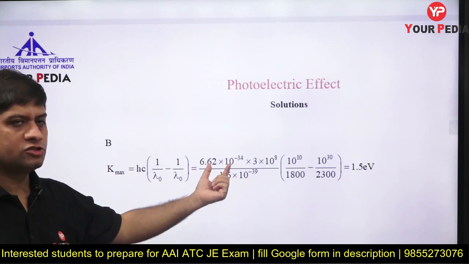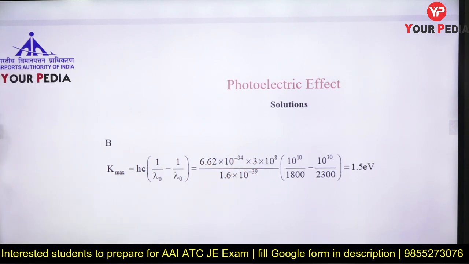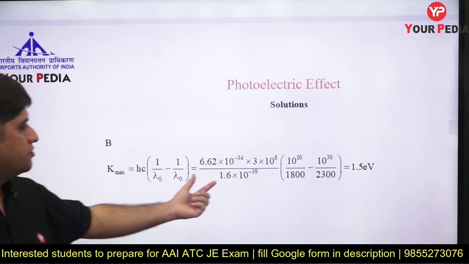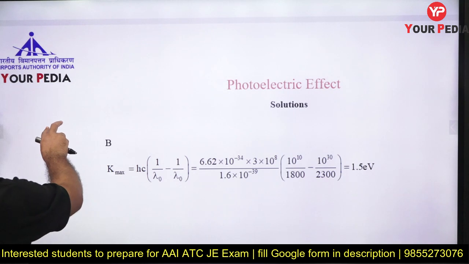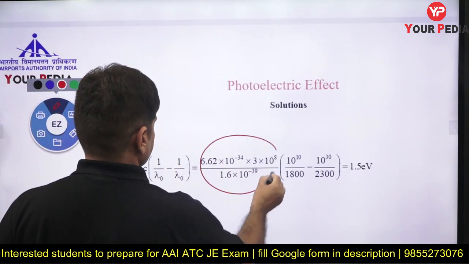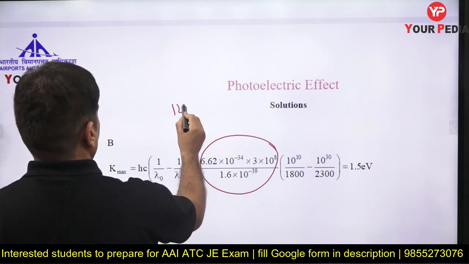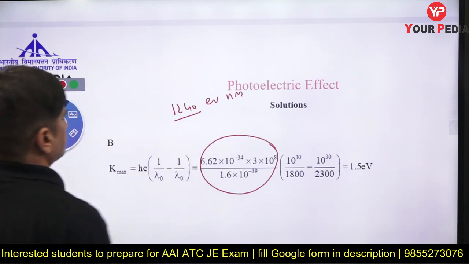h is 6.6 into 10 to the minus 34. Speed of light is 3 into 10 to the 8 meter per second. And if you divide it with e, you get electron volt. So this is how you calculate the value of hc: 1240 electron volt nanometer.